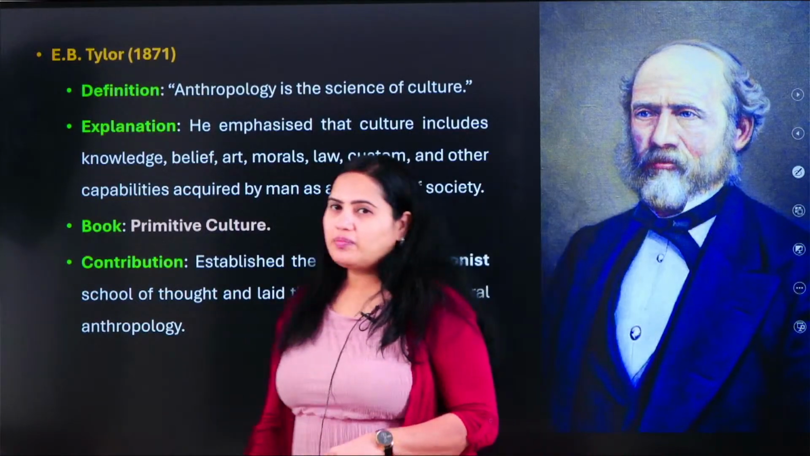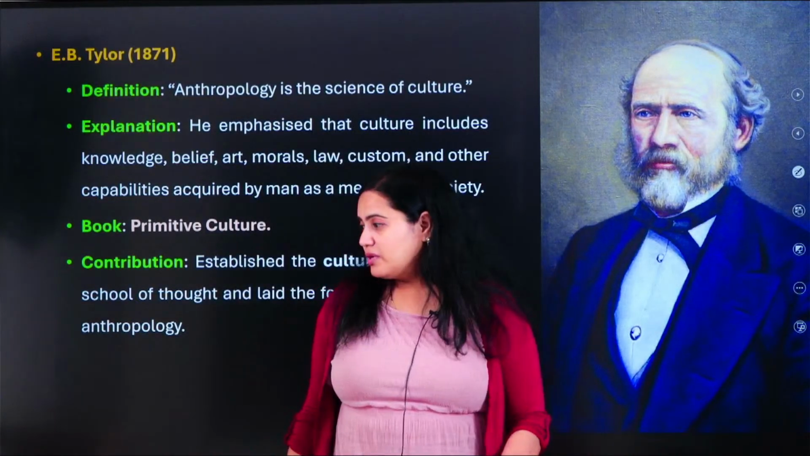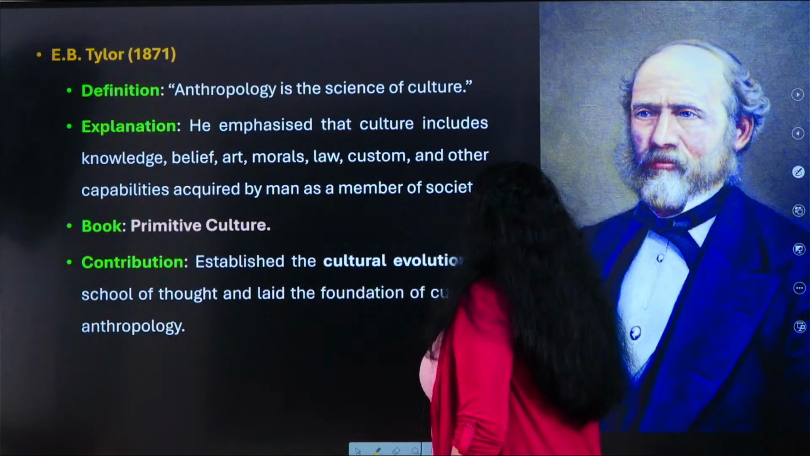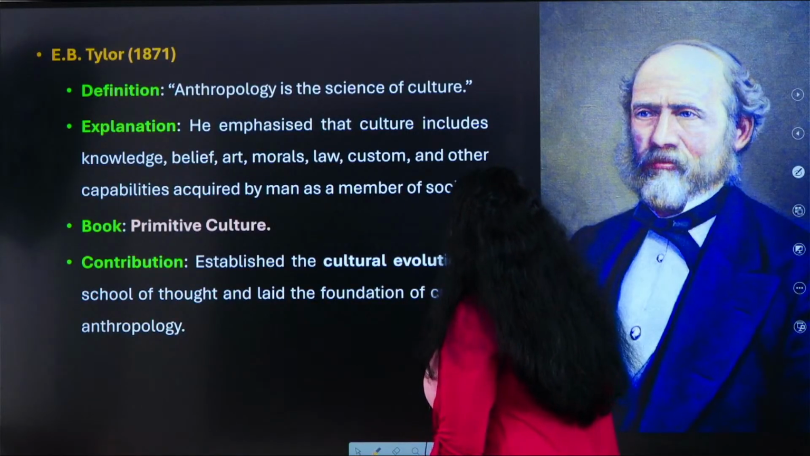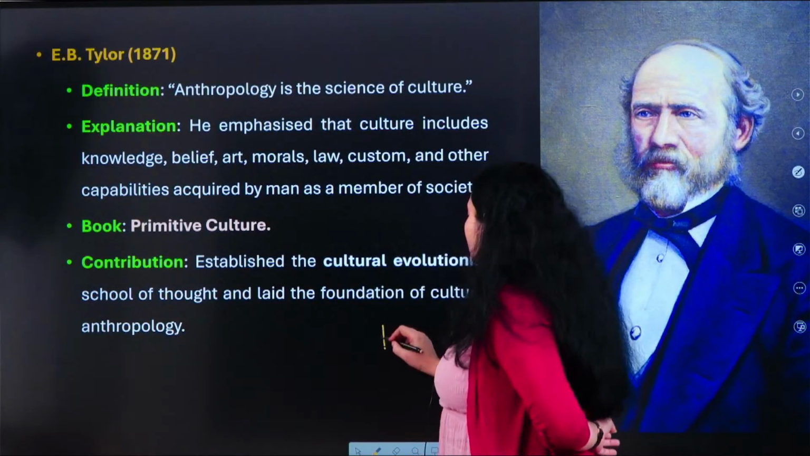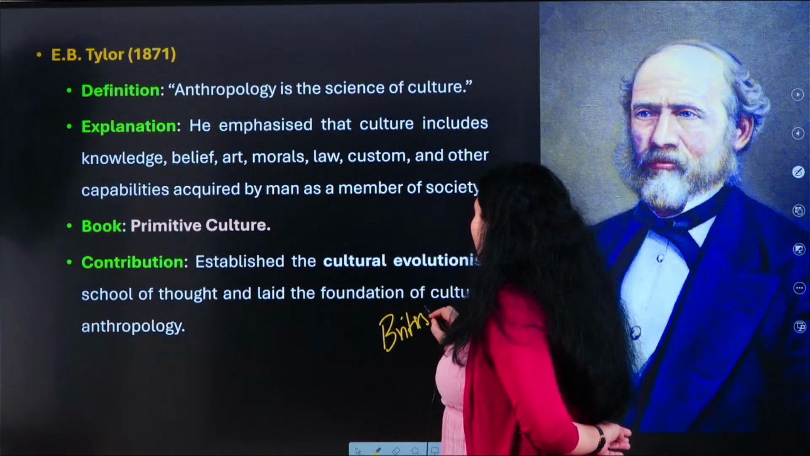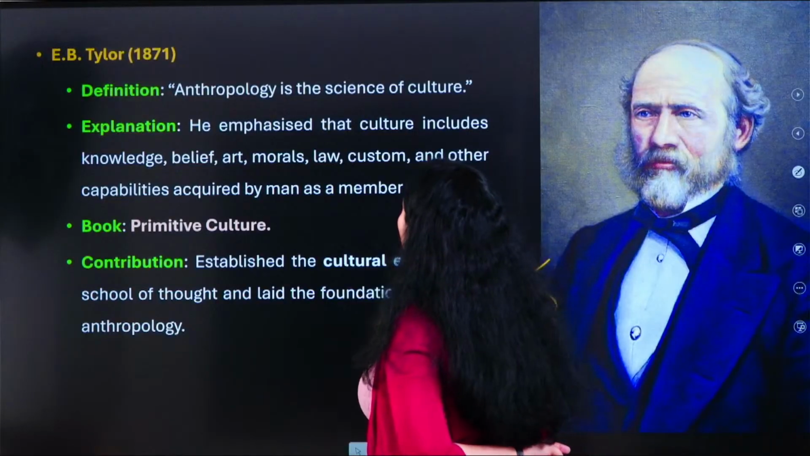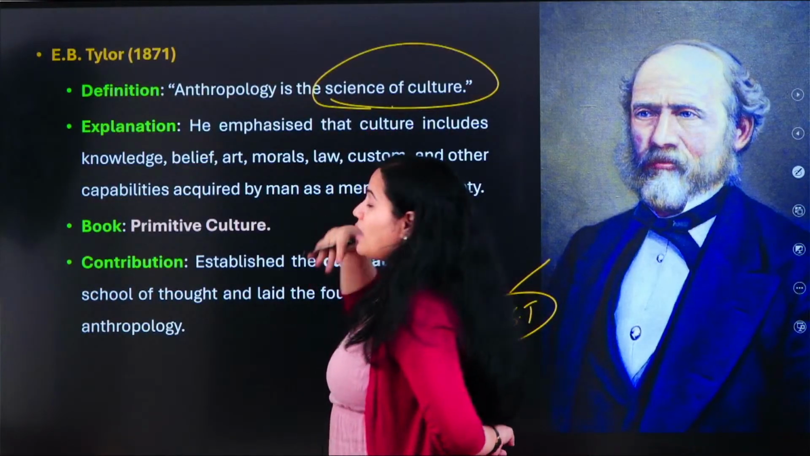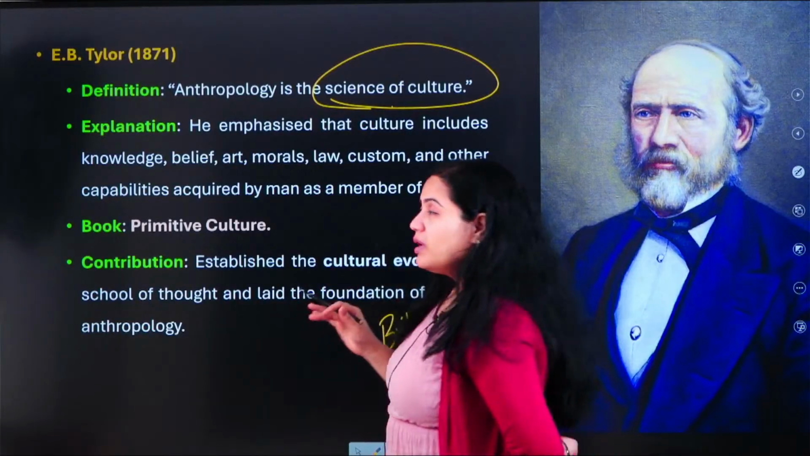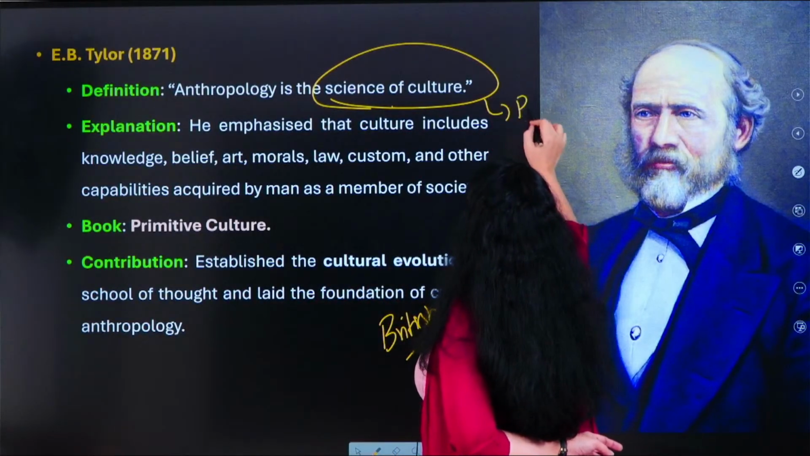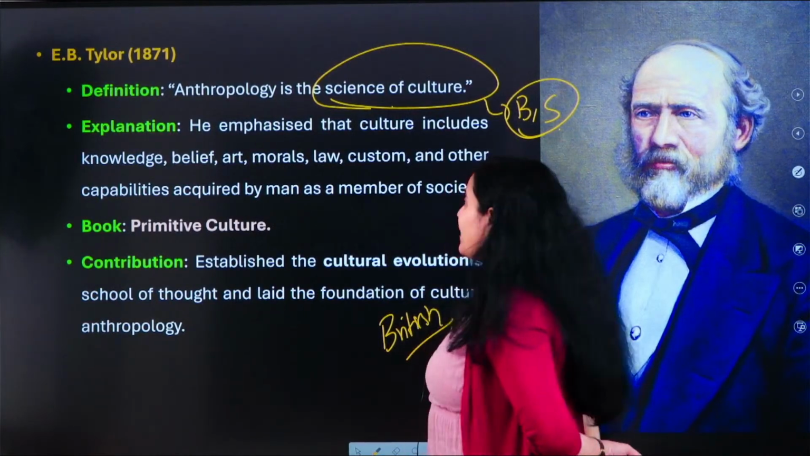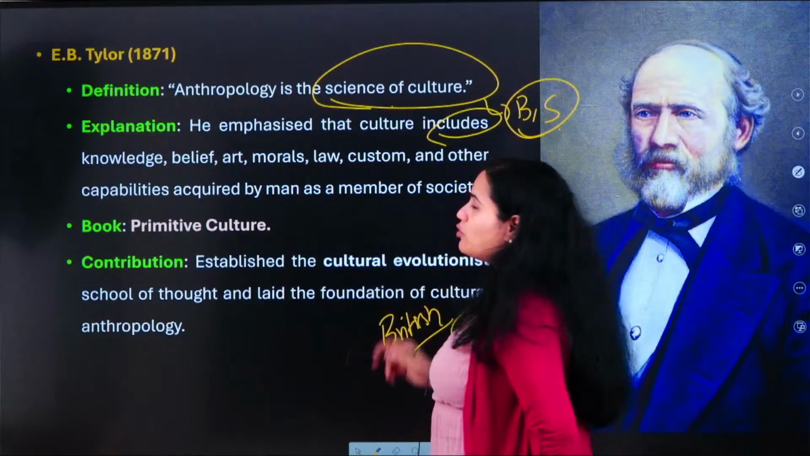So just look at this gentleman, he is none other than Edward Burnett Tylor. Edward Burnett Tylor belongs to the classical evolution school of thought, and he is a British anthropologist. So according to him, what is anthropology? He is saying that it is a science of culture. He narrowed it down to culture alone, conveniently forgetting the biological and societal aspects of humankind. Now he is explaining what culture includes, according to him.